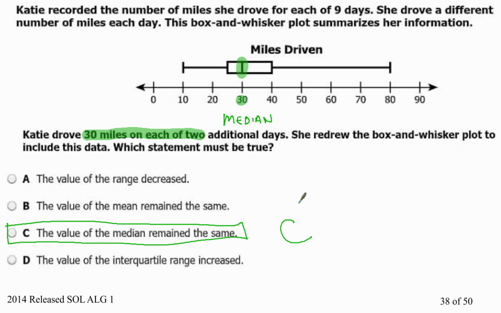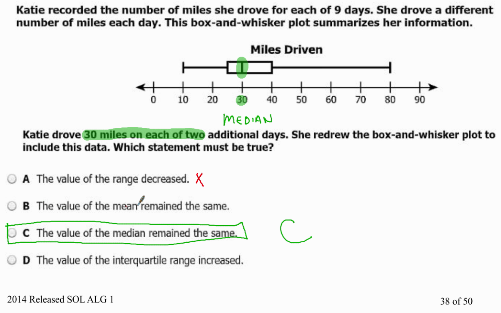Now let's break apart the other answers as far as why they are incorrect. First of all, let's take a look at choice A. The value of the range decreased. No, our range is going to stay the same because these values right here from 10 all the way to 80, those are the number of miles that she drove each day, and she drove 30, which is one of the values that is within that range. So the value of the range is not going to decrease.